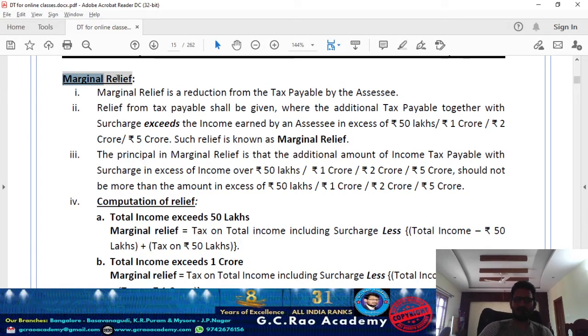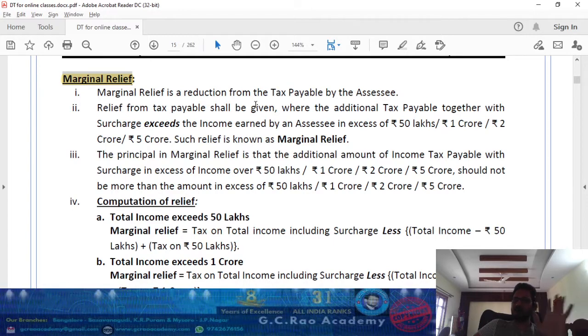First one, they are talking about marginal relief. Kanna, carefully understand. Sir, marginal relief can be claimed by any category of assessee. It is not only for individual and HUF, it is applicable to all assessees. Sir, when your total income exceeds, marginally, by a small amount, the threshold limit given for applicability of surcharge, because of that additional income, the incremental tax liability you are supposed to pay to the department should not exceed the amount of additional income.